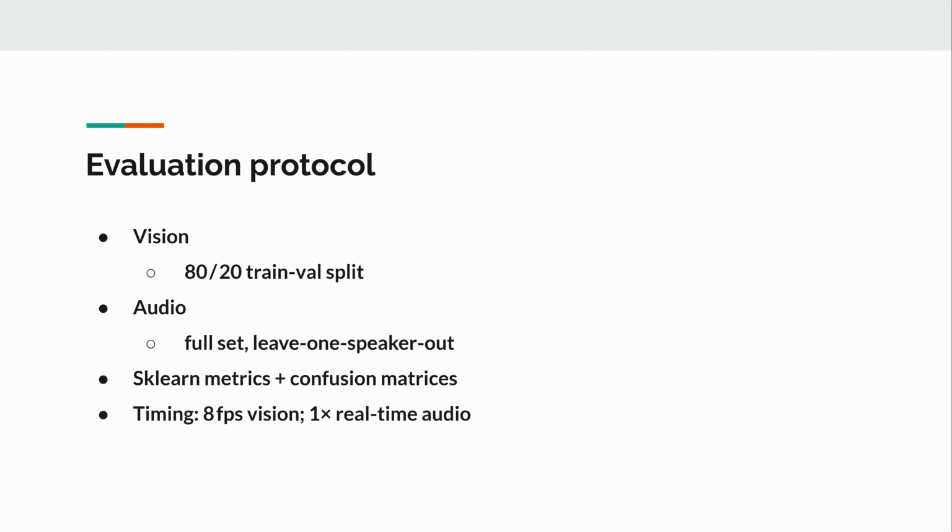We evaluate our system using an 80-20 train validation split for the vision module and a leave-one-speaker-out approach for the audio module. Metrics such as accuracy, precision, recall, and F1 score were calculated using sklearn, and the vision module processes frames at approximately 8 frames per second on a standard CPU, while the audio module operates in real time for short audio segments.